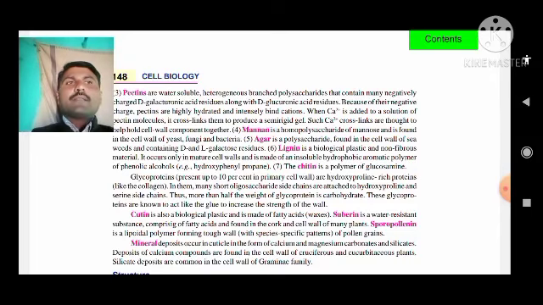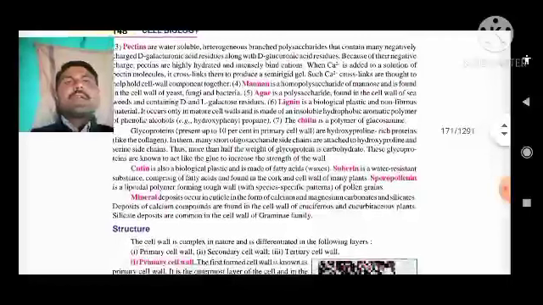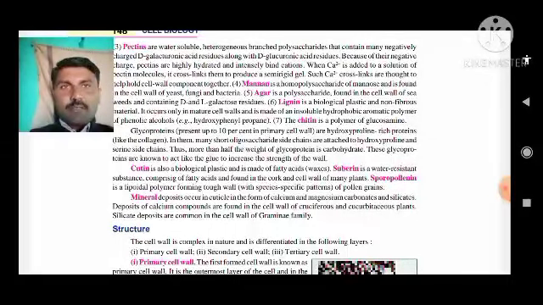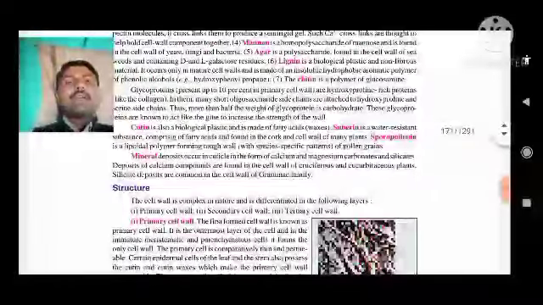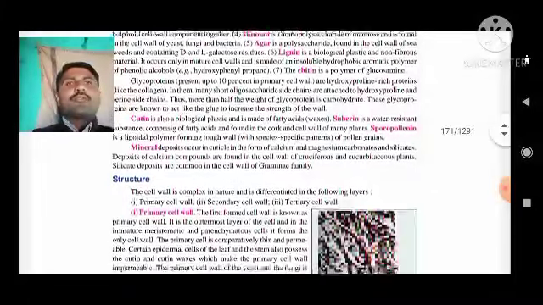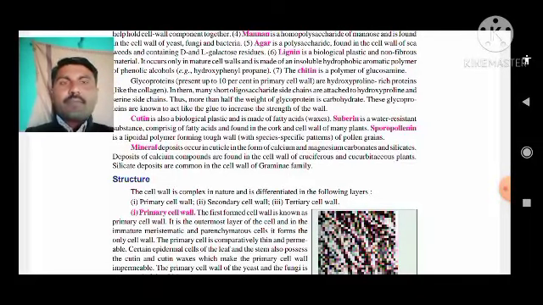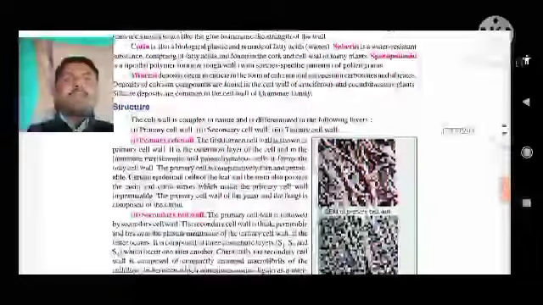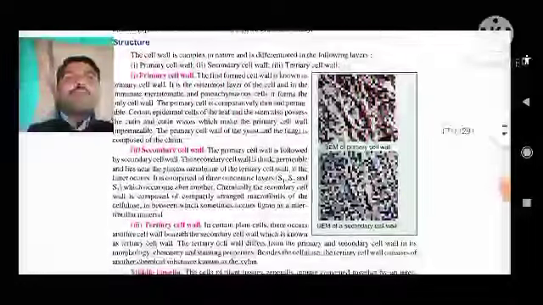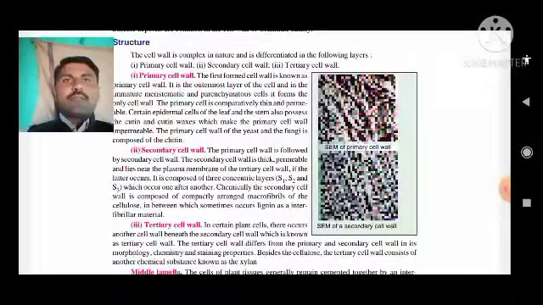Chitin is a polymer of glucosamine. Next, cutin is also a biological plastic and it is made up of fatty acids. And the last one, that is mineral deposits, occur in cuticle in the form of magnesium, carbonates, silicates, and so on.